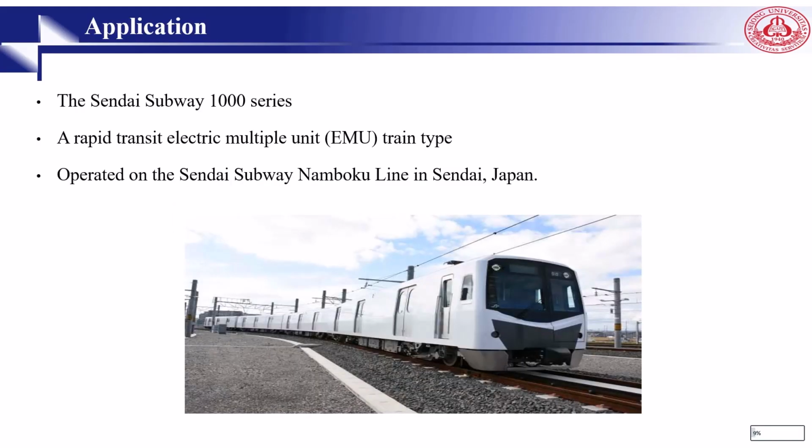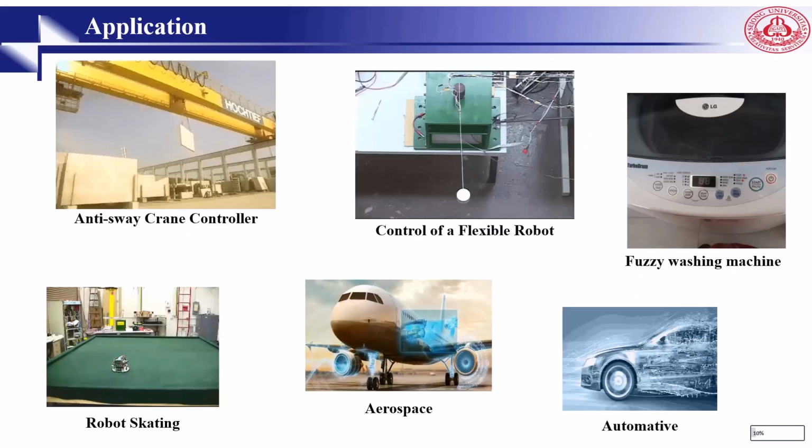One of the great applications of fuzzy logic was Sendai Subway. The Sendai Subway is a rapid transport system in Sendai, Japan. This is somehow the world's first system that used fuzzy logic to control the speed. This system was developed by the company Hitachi, and it was for the relative smoothness of the start and stop of the trains.